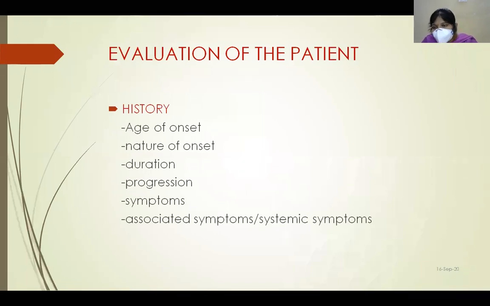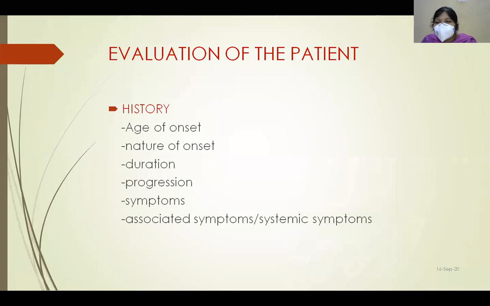So when a patient comes with proptosis, how do we evaluate the patient? First we must take a detailed history of the patient. In the history we must include the age of onset, the nature of the onset, duration, progression, associated systemic symptoms, and also local ocular symptoms. All these must be included in the history.